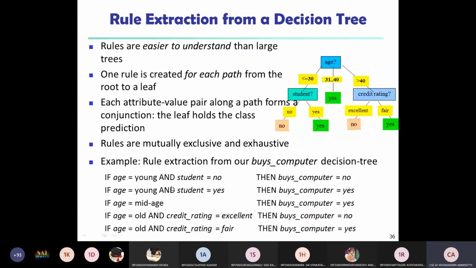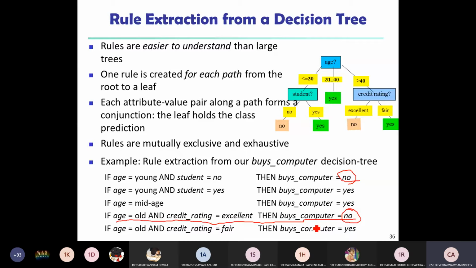See the condition here. If age is equal to young and student is equal to no, then buys a computer is equal to no. This is a negative rule, not a positive rule, because our result should be yes here. And second, if age is equal to old and credit rating is excellent, then buys a computer is equal to no. This is also a negative rule. These two are negative rules and the remaining three are positive rules because of the conditions. So you need to classify based on the data.